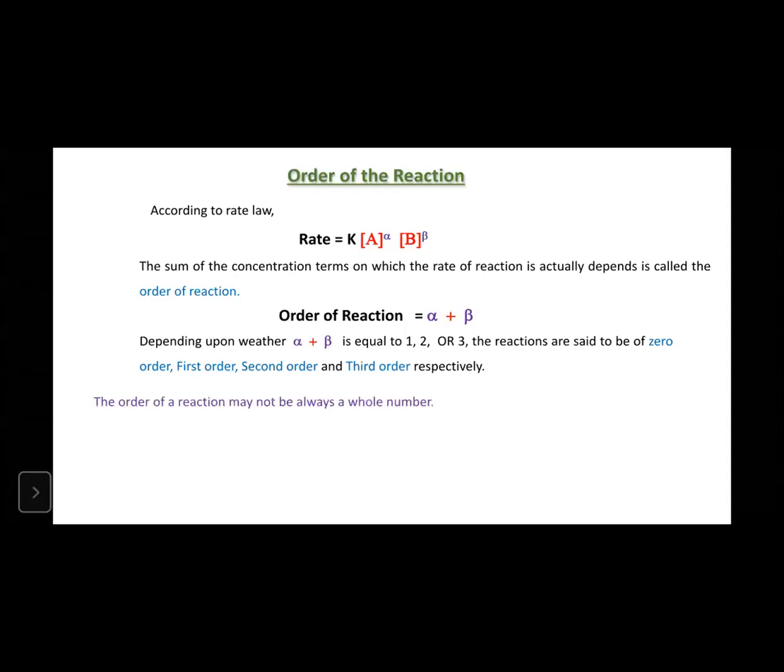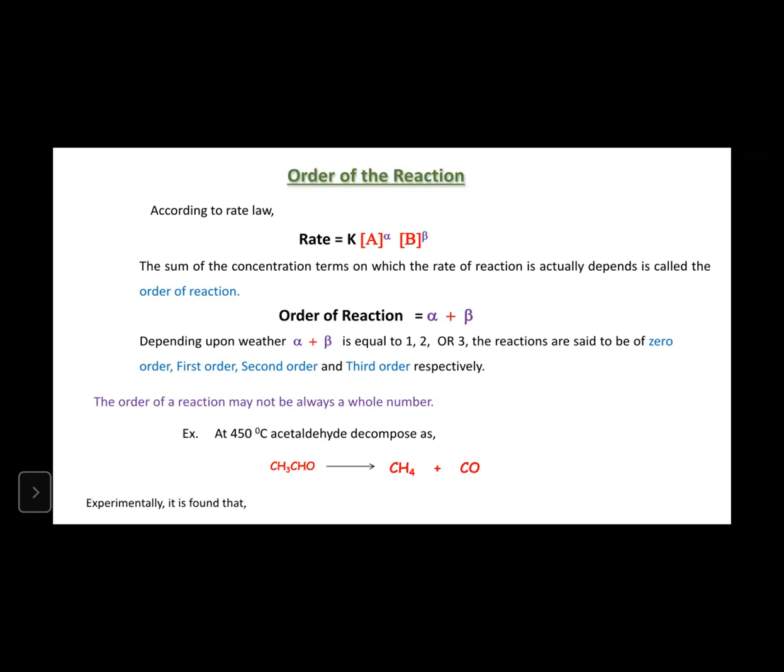So the order of the reaction may not always be a whole number. Just imagine it is not 1, 2, 3 like that. It may not always be a whole number, but some examples are there. This is an example: at 450 °C, acetaldehyde decomposes into methane and carbon monoxide.